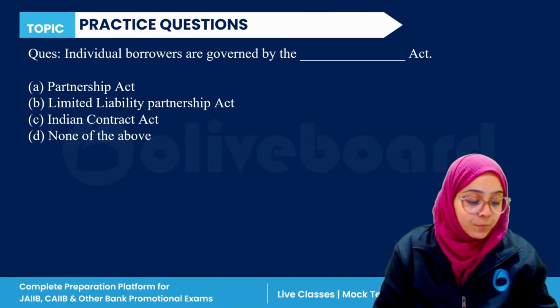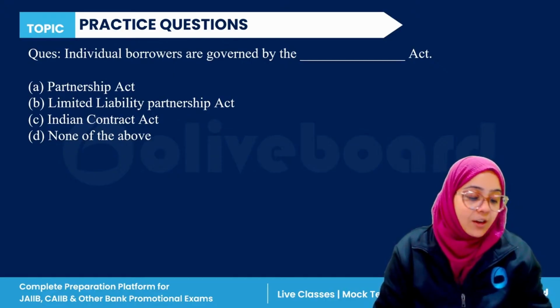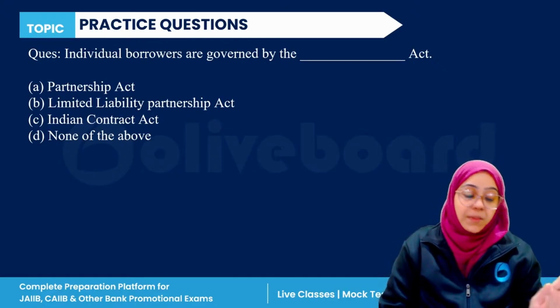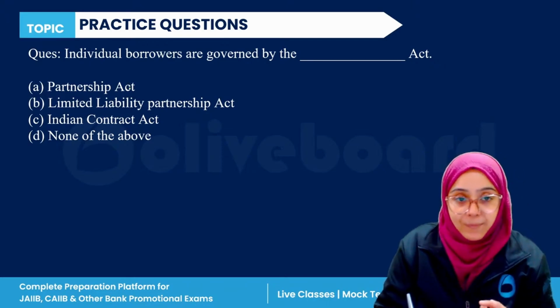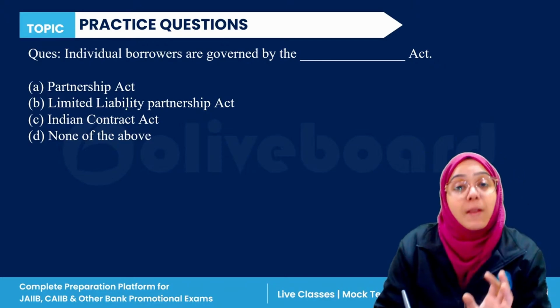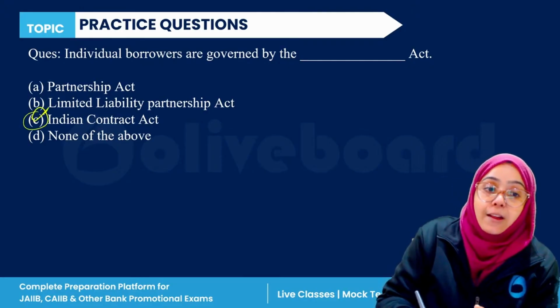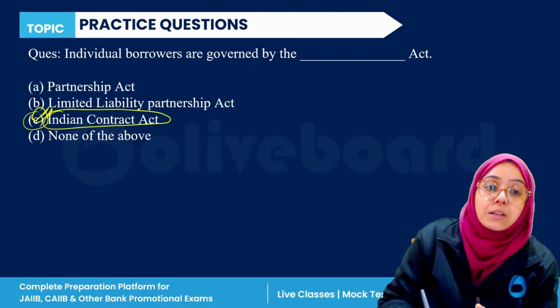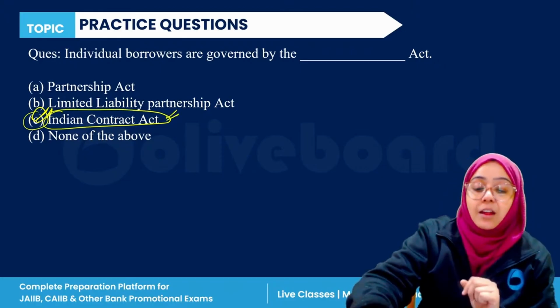No, Hema. Partnership Act is actually for partnership firms. LLP Act is for LLP firms, right? When we are talking about individual borrowers, they are governed by the Indian Contract Act. So C is the correct answer here.